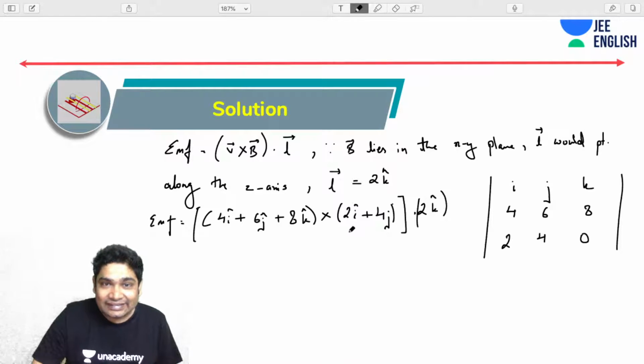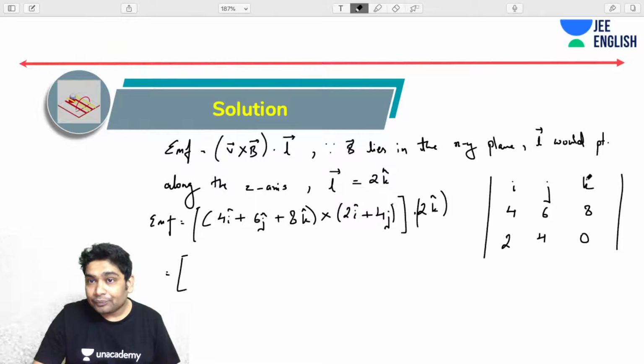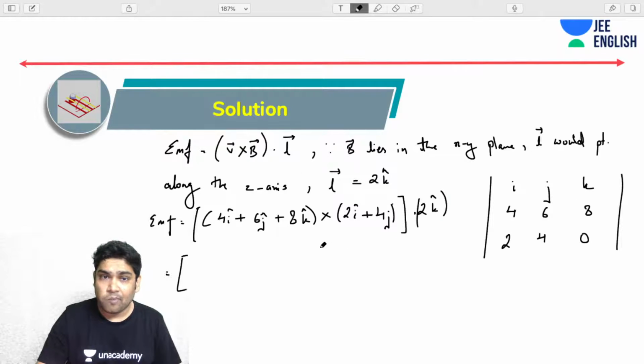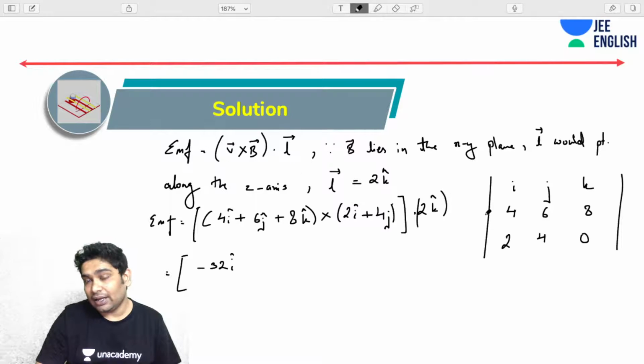So let's try and calculate this. What will this be? So this part would be i times minus 32 i. I don't even need to calculate that, but I'm still doing it. So minus 32 i cap, and for j I will have minus 16 j cap, and for k now I have 16 minus 12, so that is plus 4k cap.